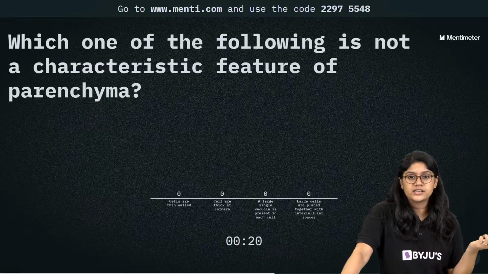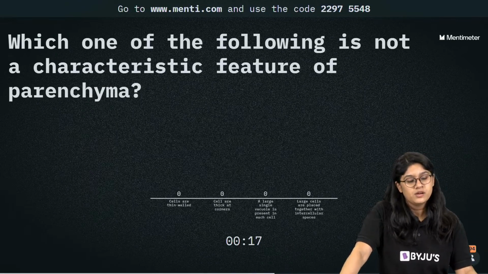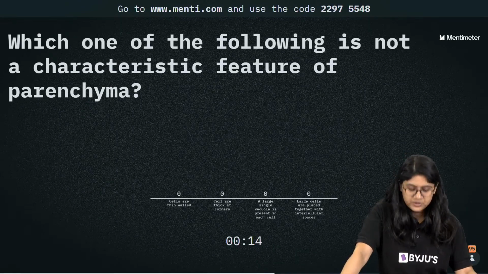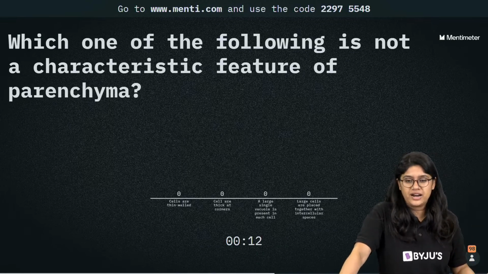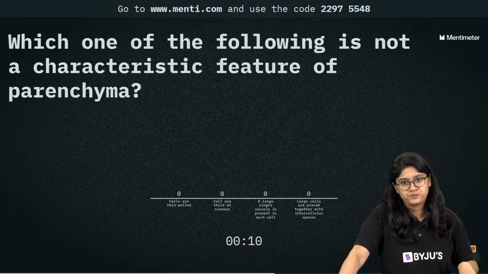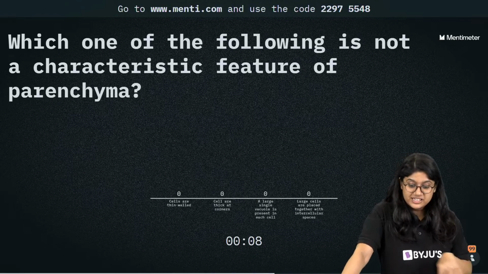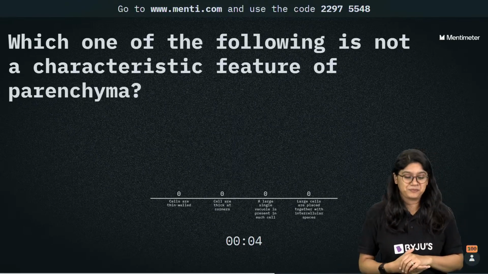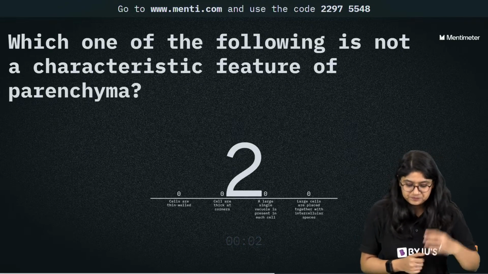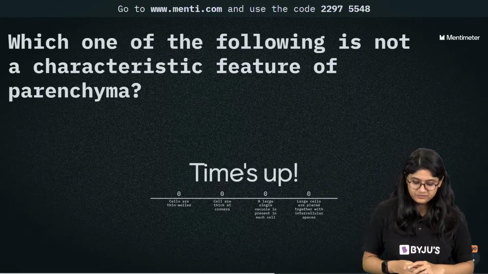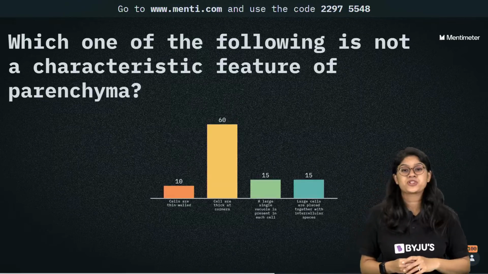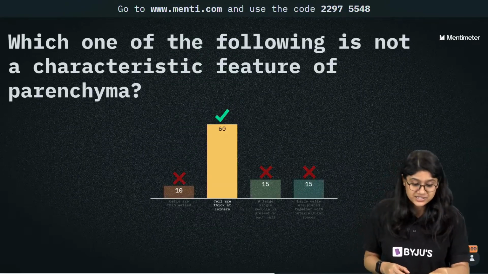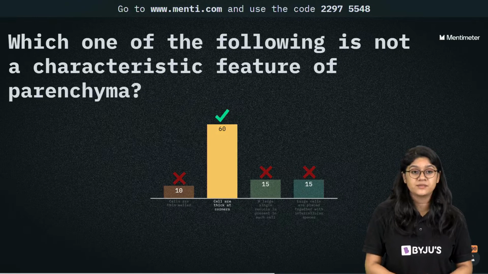Parenchyma, we know, is a very special type of tissue which is permanent tissue. So I can give you that hint, right? It is a simple permanent tissue. Yes, इसमें से in following में से what is not the characteristic of parenchyma? Yes, option number 2 is correct. Right, 60 of you have voted for the correct answer.